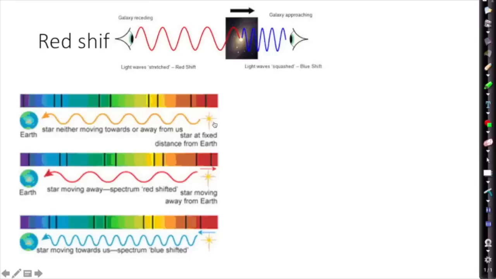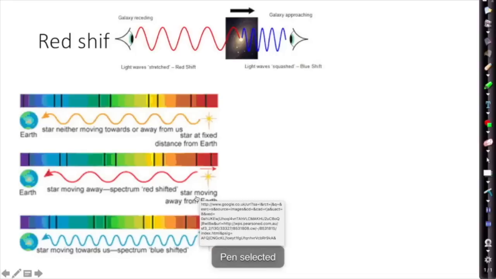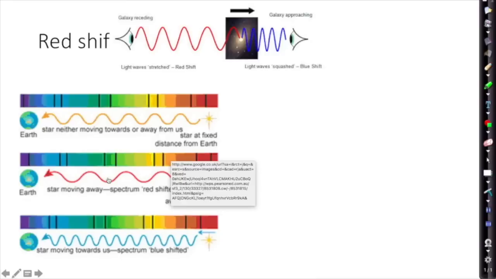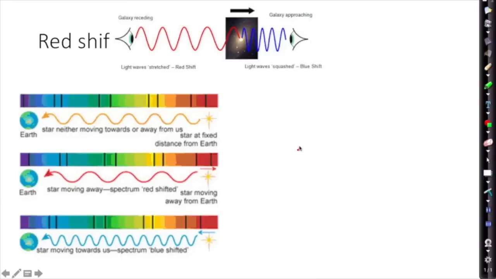So if the star is at a fixed position, we get kind of a yellowy light coming out of it. Now, when we look at an object which is moving away from the Earth, the absorption lines are moved slightly to the red end, ever so slightly to the red end. So these are further away, and so this tells us that the object is moving away from us. Okay, and if the galaxy is moving towards us, then we see that the star is blue shifted. Evidence for the expanding universe.